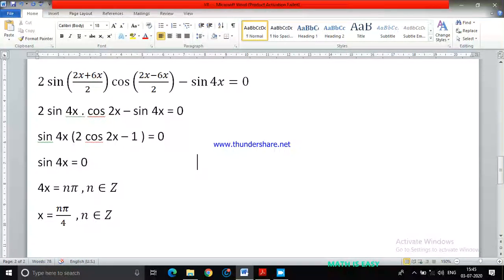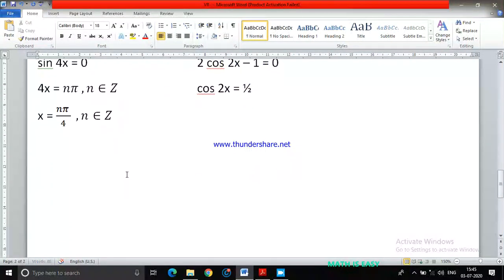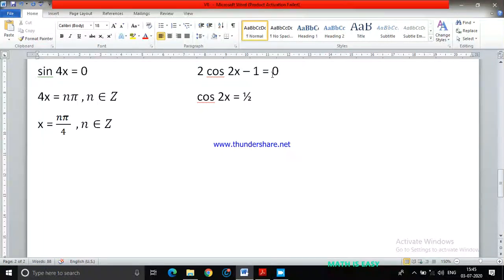There can be another possibility also, which is 2 cos 2x minus 1 is also equals to 0. That case is also possible. Then if I simplify this one, I have cos 2x must be equals to 1 upon 2. This also can be possible. Do you agree? 2 cos 2x minus 1 equals to 0. Then send 1 that side, it will become plus 1. This 2 will go as the denominator. So cos 2x equals to 1 by 2. Now this cos 2x equals to 1 by 2 is a positive number.